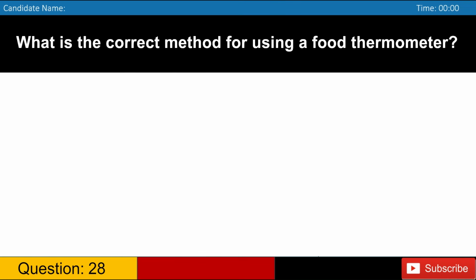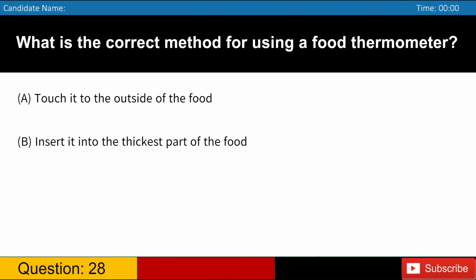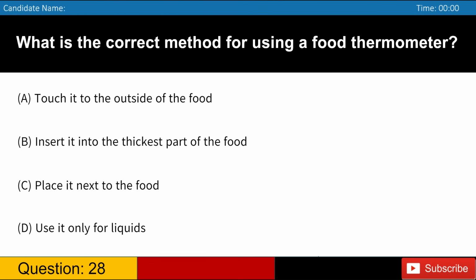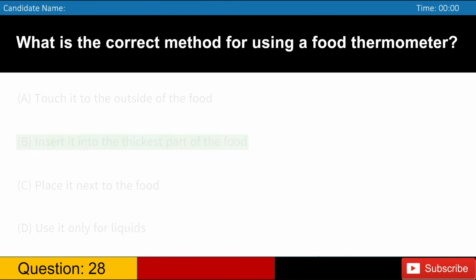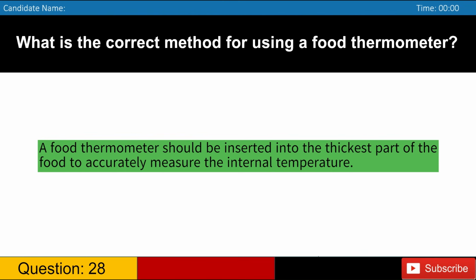What is the correct method for using a food thermometer? A. Touch it to the outside of the food. B. Insert it into the thickest part of the food. C. Place it next to the food. D. Use it only for liquids. Answer: B. A food thermometer should be inserted into the thickest part of the food to accurately measure the internal temperature.